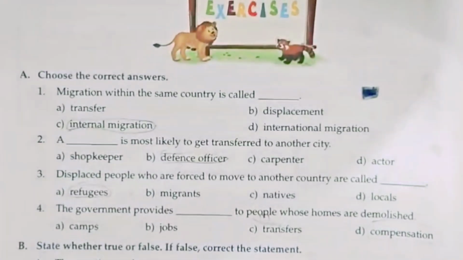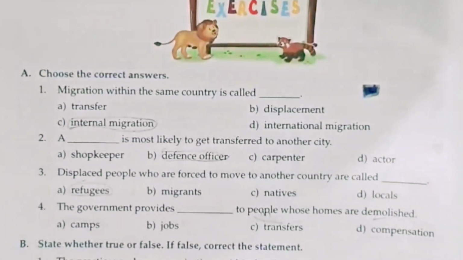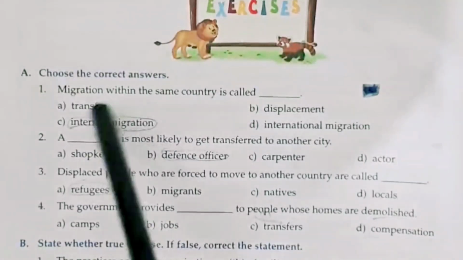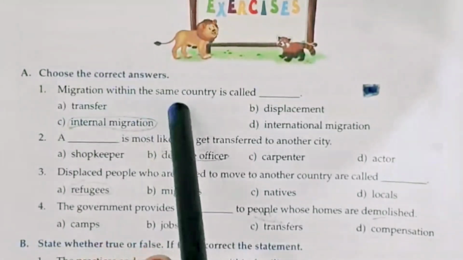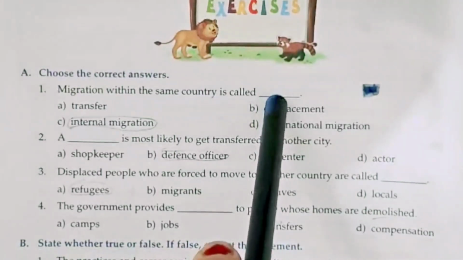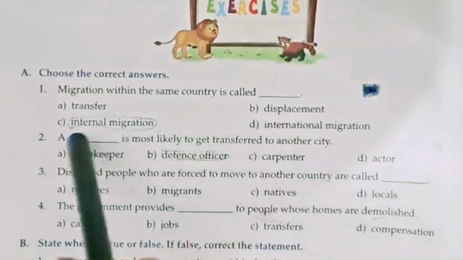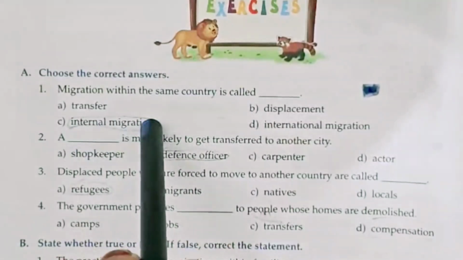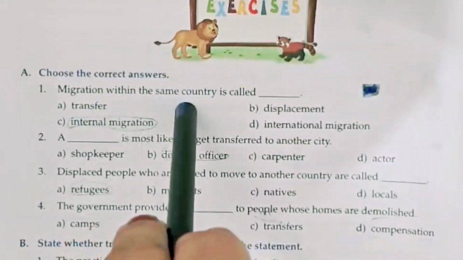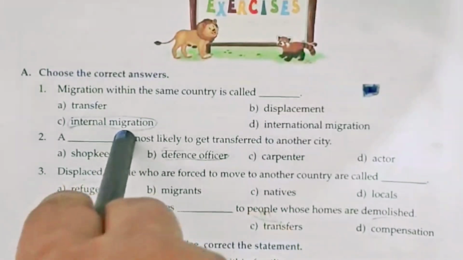What is question number 1? The question number 1 is choose the correct answers. Number 1: migration within the same country is called. Now you understood very well. What is the answer of this? Within the same country, the answer is internal migration. Migration within the same country is called internal migration.